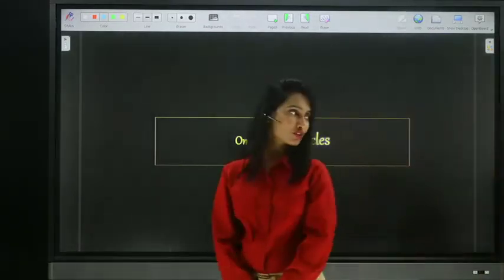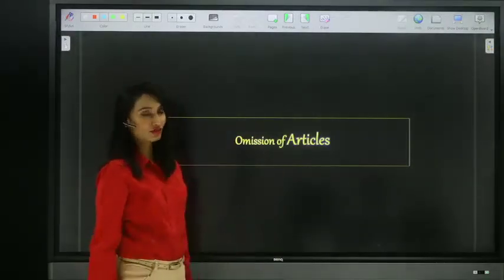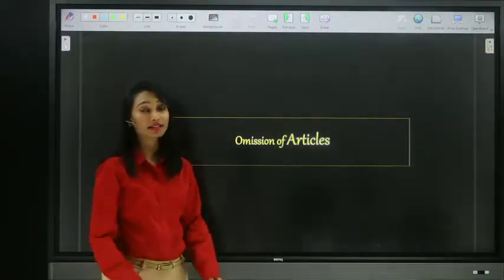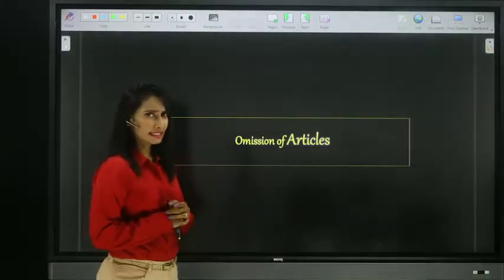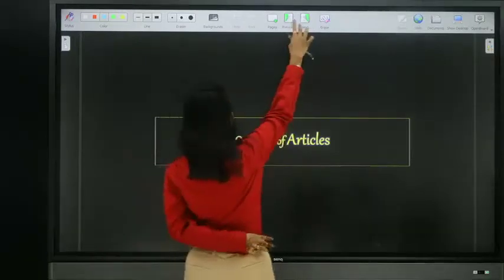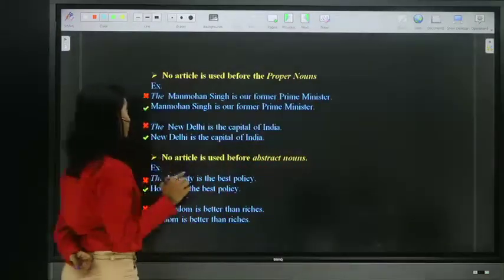Right, as there are no questions or no doubts, now let's move on to the next one, omission of articles. That is where not to use articles. So let's see the first one. No article must be placed before proper nouns. No, never. Look at this.